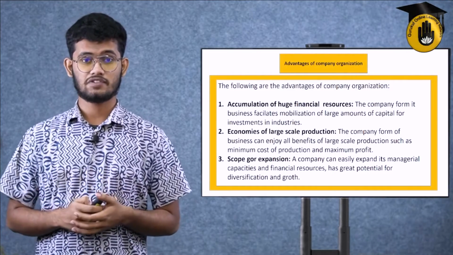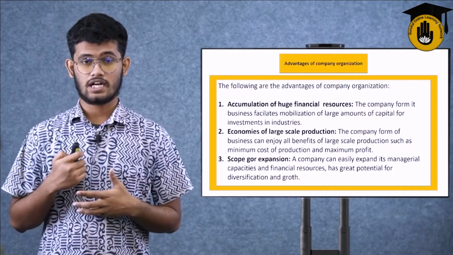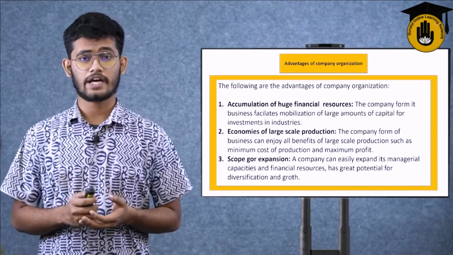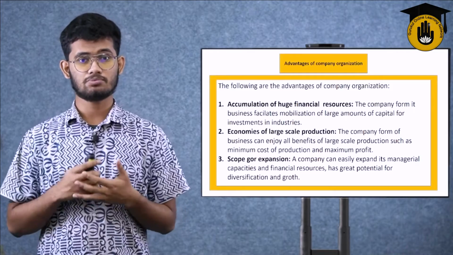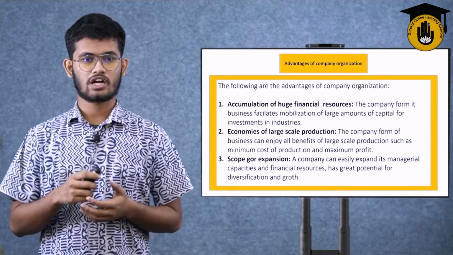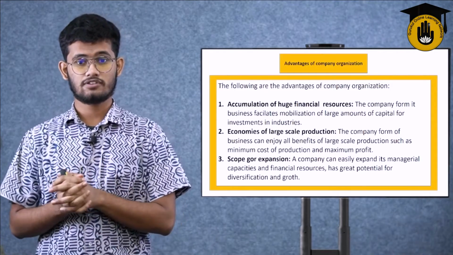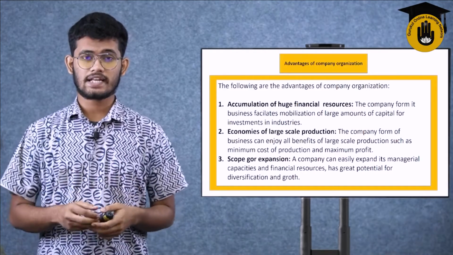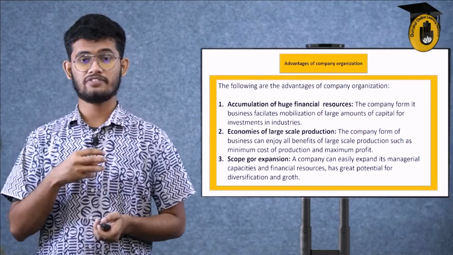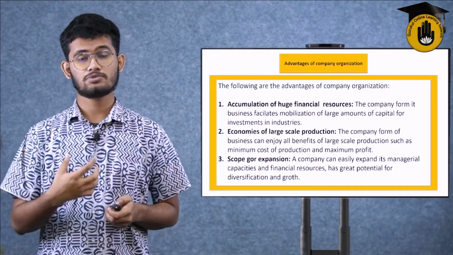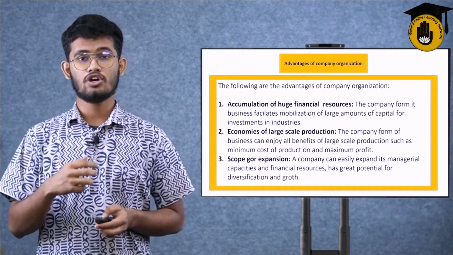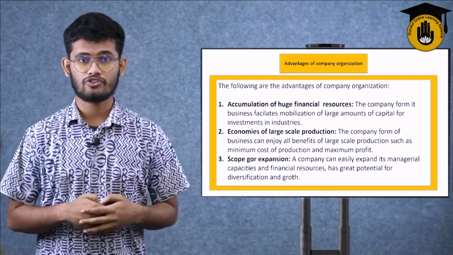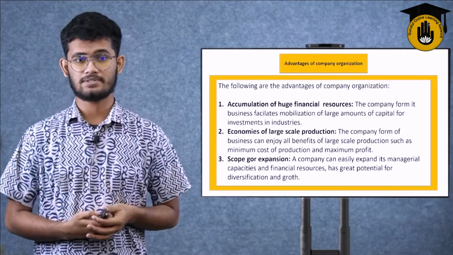If they're selling 100,000 or 500,000 shares, whatever the amount may be, that's how they are gaining more financial investment from the general people. So, the company facilitates mobilization of large amounts of capital for investment in industries. When they get this amount of capital, they invest in various kinds of industries, and the industries convert raw materials into usable goods for the consumers or customers. That's how they can gain more and more profit through more capital investment.